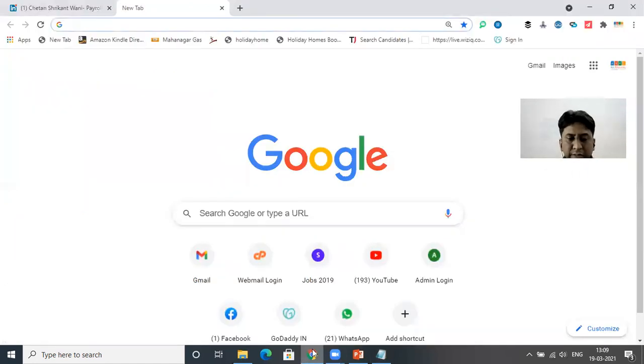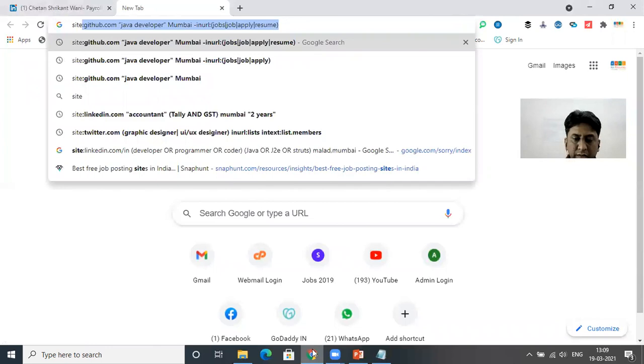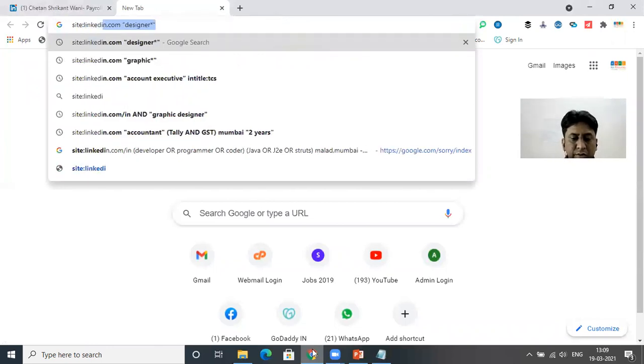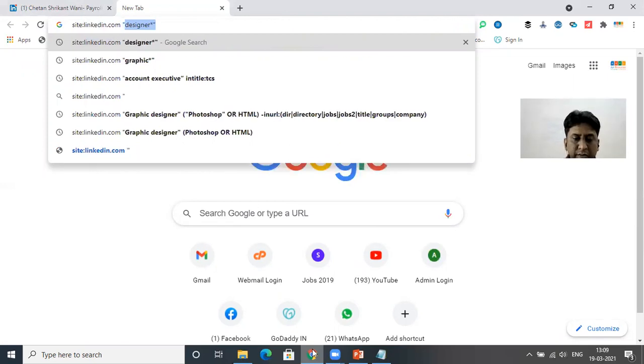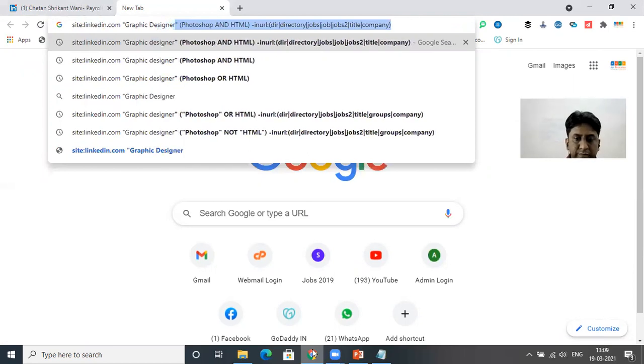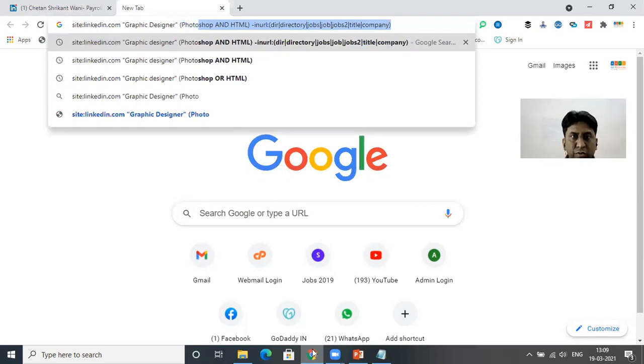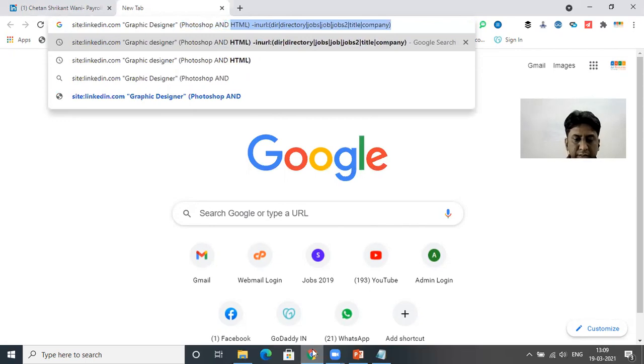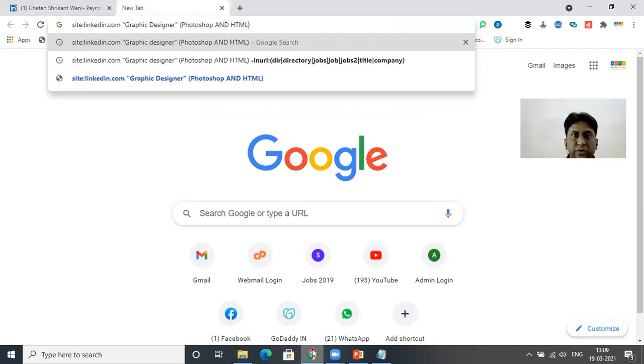So I'll type here site:linkedin.com, space, graphic designer, space, bracket, Photoshop and HTML. Okay, so this is the search.